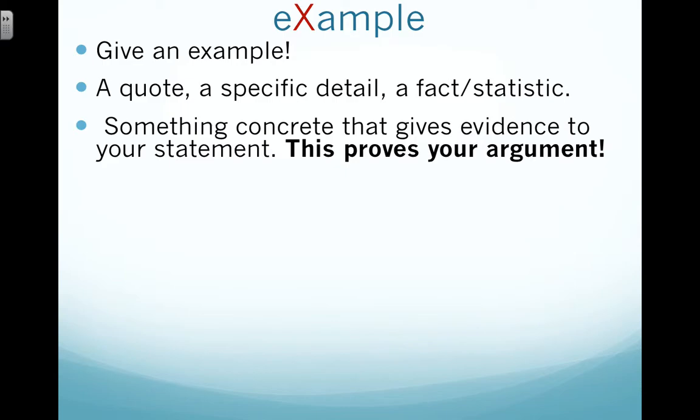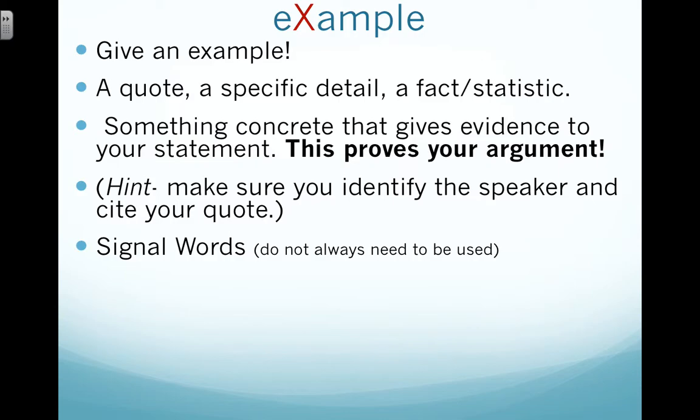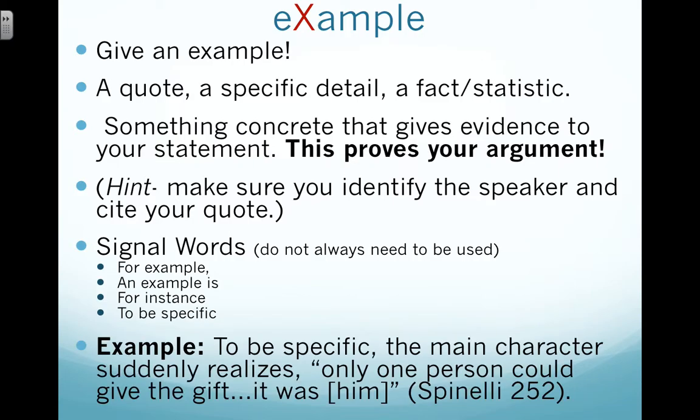Remember, we talked about how your topic sentence is an opinion. Well, now you're going to prove your opinion as a fact by giving a quote, actually, to prove it. Whenever you give your example, or whenever you do a quote, make sure you identify the speaker and cite your quote. And some signal words for this, which do not always need to be used, would be for example, an example is, for instance, to be specific.